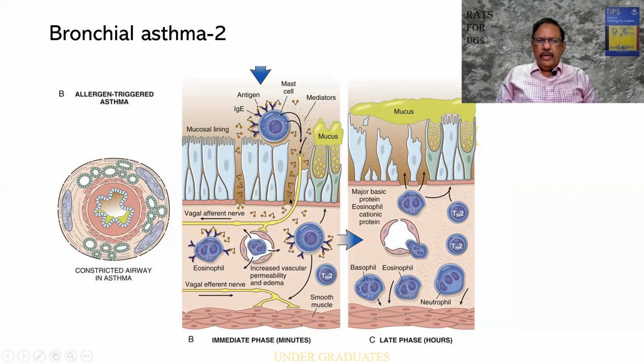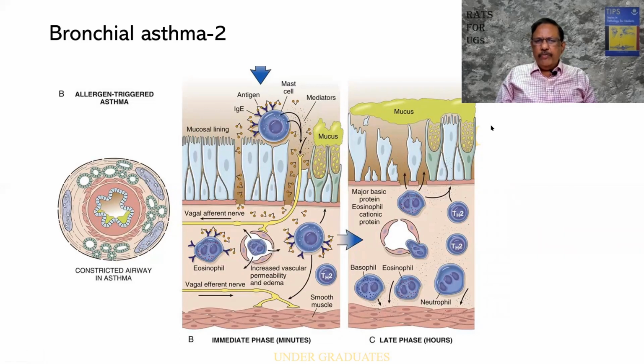Because of the degranulation, a lot of substances can be released. This can lead to, look at this, this is a blood vessel from which material is seeping out. There can be a vasodilatation. There can be an edema. The muscle, it gets contracted. There can be a muscular spasm. Also, the eosinophils can get degranulated. So this is what is happening.